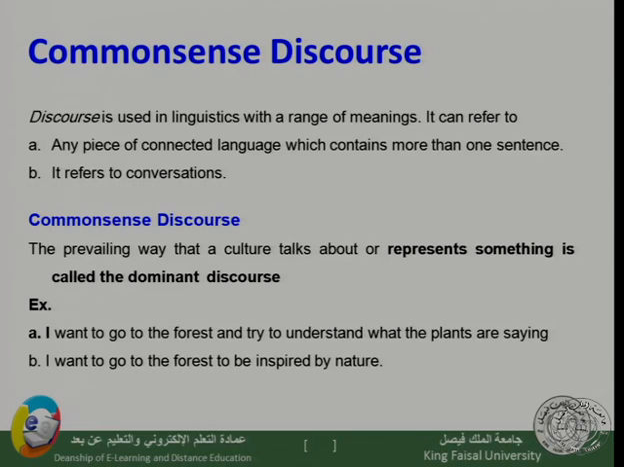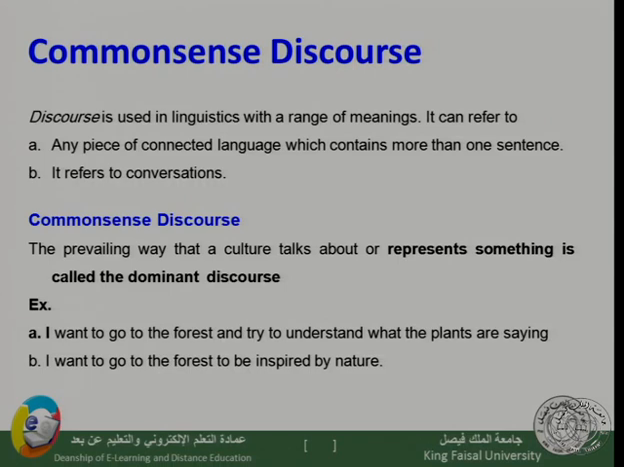Now we move to another definition, what's called common sense discourse. Discourse is used in linguistics with a range of meanings. It can refer to any piece of connected language which contains more than one sentence. It can also refer to conversation. This is what the word discourse generally means. Now we move to what the term common sense discourse indicates.